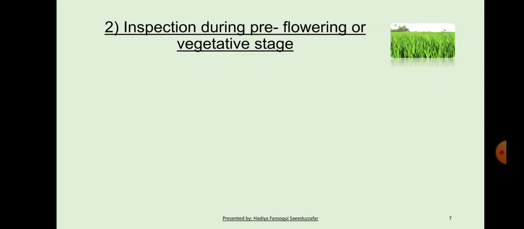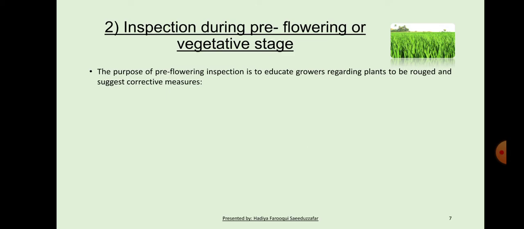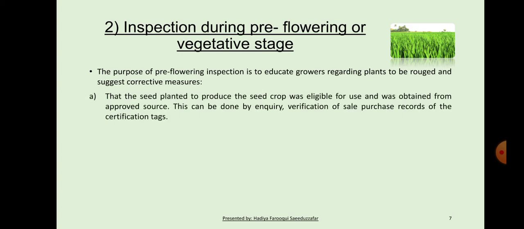Second, inspection during pre-flowering or vegetative stage. The purpose of pre-flowering inspection is to educate growers regarding plants to be rogued and suggest corrective measures. It checks that the seed planted to produce the seed crop was eligible for use and was obtained from an approved source.